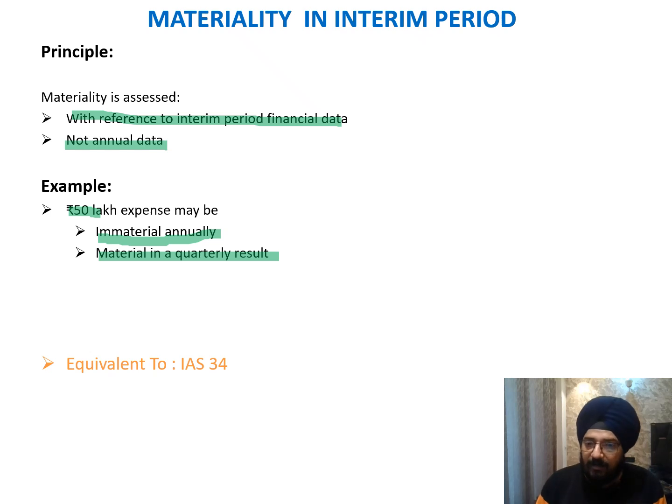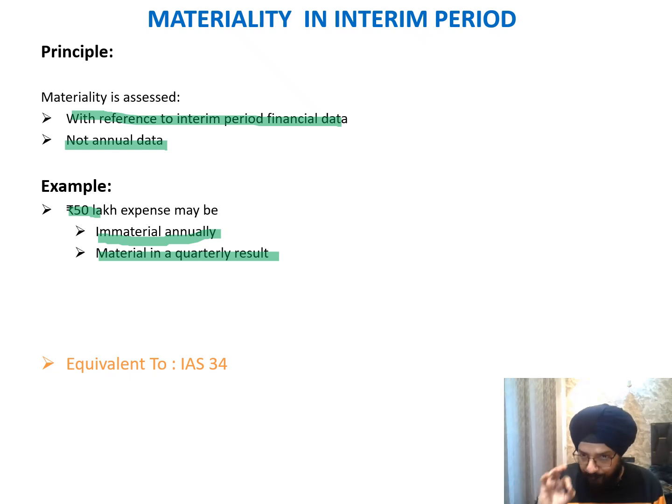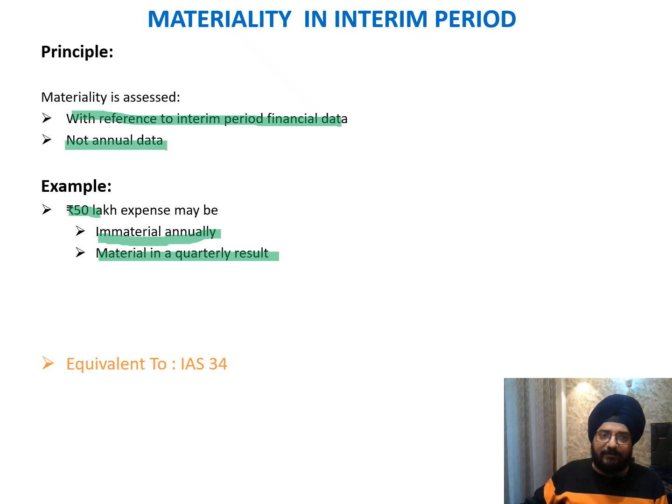So materiality has to be considered in each interim reporting period, and it cannot be assumed that because an item is immaterial for the annual period and need not be shown separately, it is not required to be shown in the interim. No, this is not the case. Each interim period has to be assessed separately when we apply the concept of materiality. We'll move to the next slide.